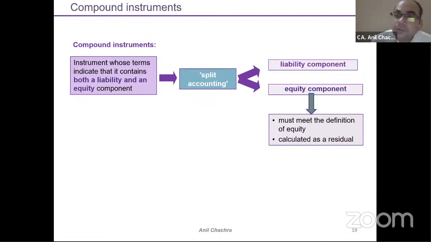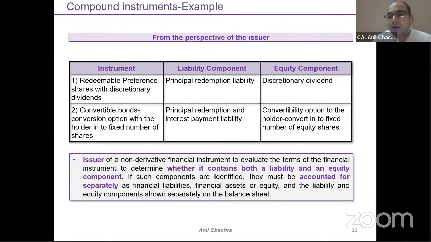The standard prescribes how to calculate the liability part, because equity is the residual part, right? The definition of equity is the residual part. So that means we need to focus on the liability calculation. This is called the compound instruments. What type of transactions do you need to specify as part of a compound instrument? Now let's discuss in the next slide. As I've already mentioned, this compound instrument will be applicable from the issuer's point of view, right? So now let's take a very simple example of compound instruments.